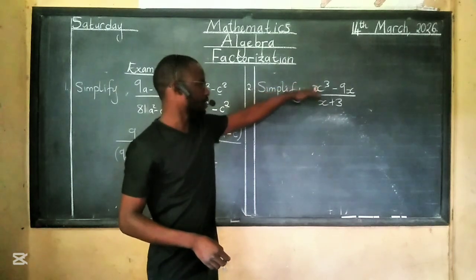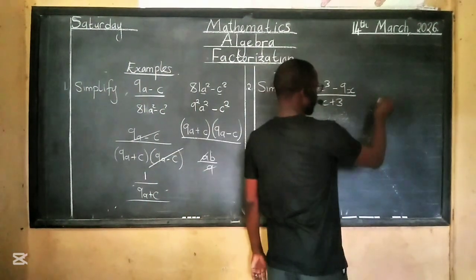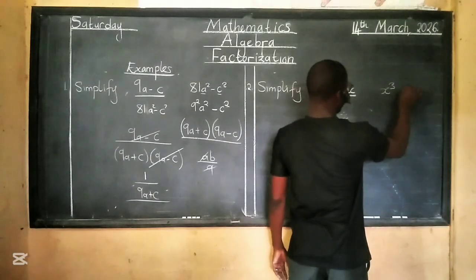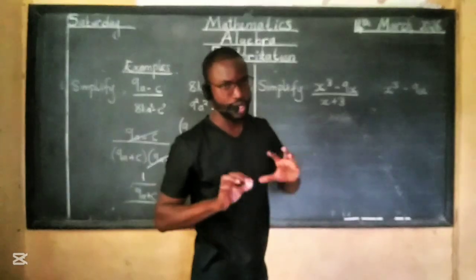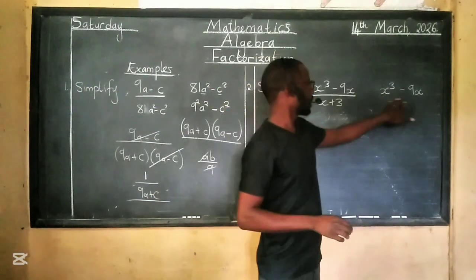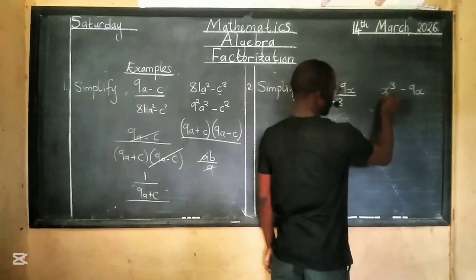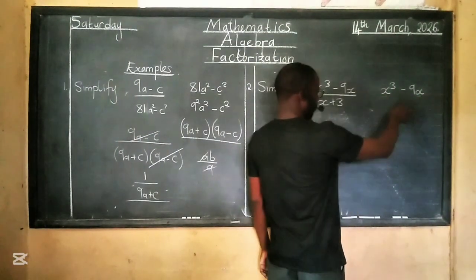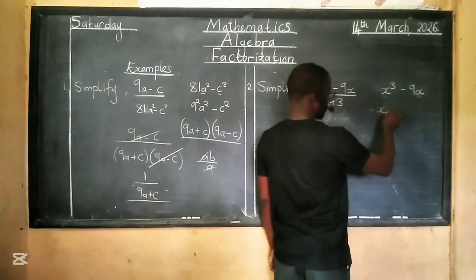Yes. Do we need to factorize the bottom part? No. So we take this top part on the side, x to the power 3 minus 9x. Can we use difference of two squares there? Not yet. Is there anything common this side and that side? Yes. What is that? X. There's x here, there's x here. So take the smallest power of x, so this is x to the power 1 or just x.